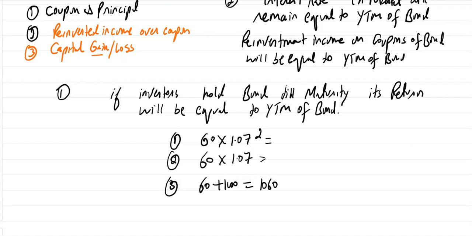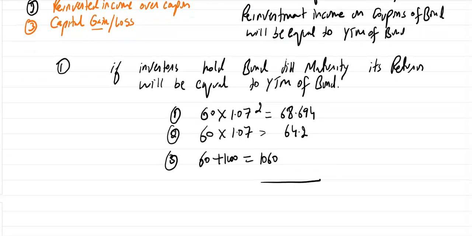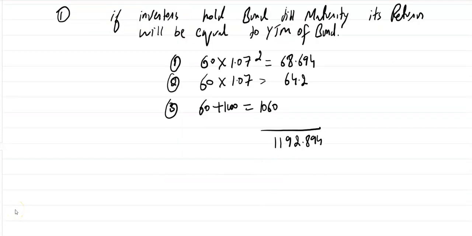So it will be equal to 68.694, 64.2. So the total result will be 1192.894.